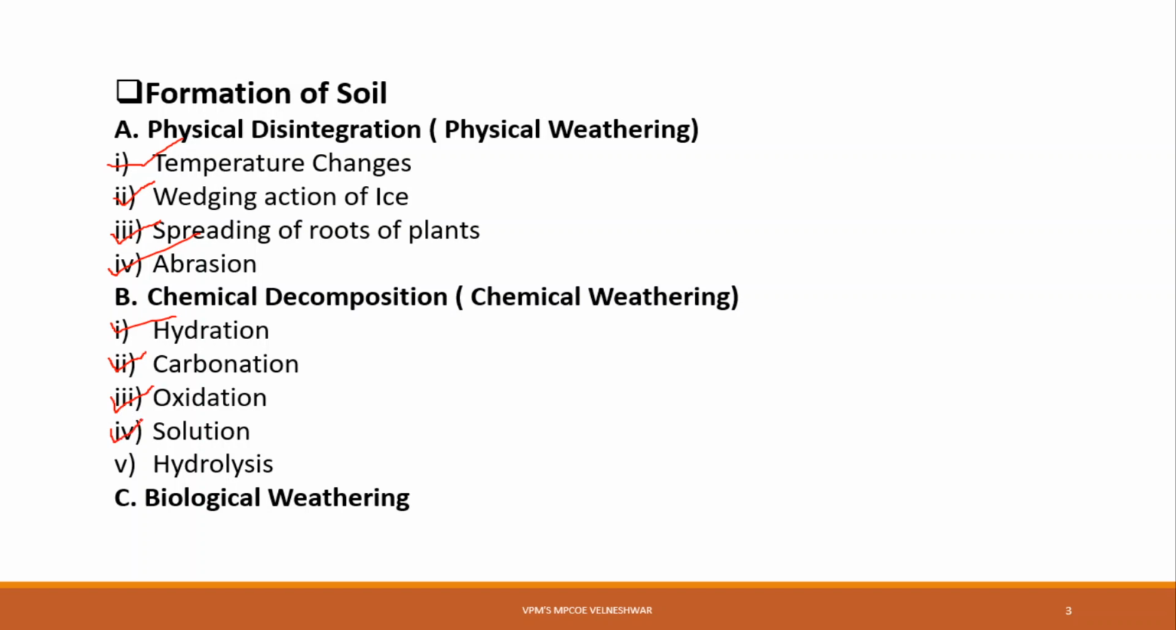And the last one is hydrolysis. In this, water gets dissociated into H plus and OH minus ions, and hydrogen cations replace the metallic ions such as calcium, sodium and potassium in the rock minerals, and soils are formed with a new composition. That is called hydrolysis.